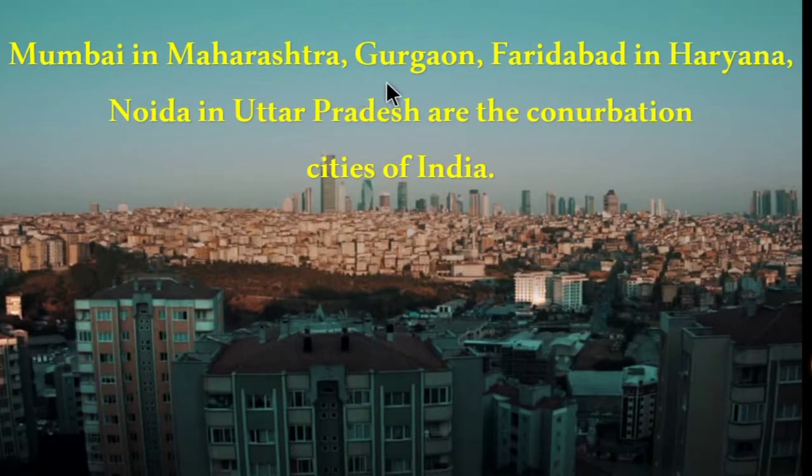Mumbai in Maharashtra, Gurgaon, Faridabad in Haryana, Noida in Uttar Pradesh are the conurbation cities of India. So in India, Mumbai in Maharashtra, Gurgaon, Faridabad in Haryana and Noida in Uttar Pradesh are examples of conurbation cities in India.